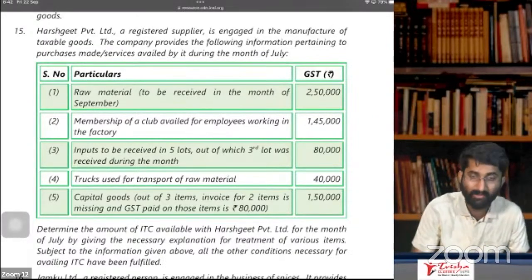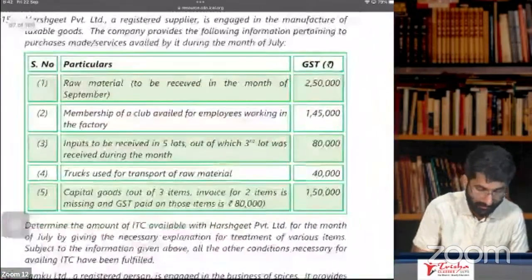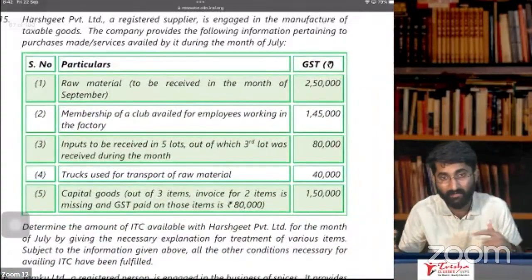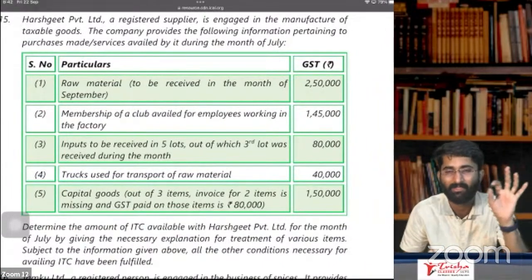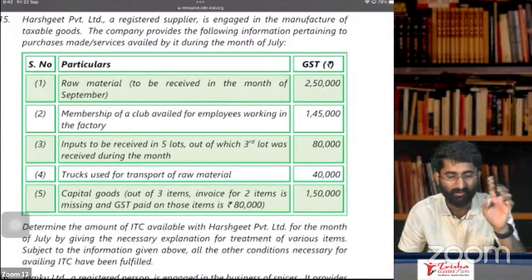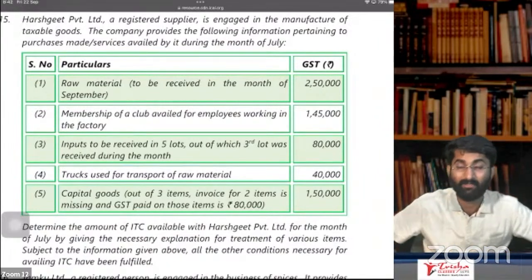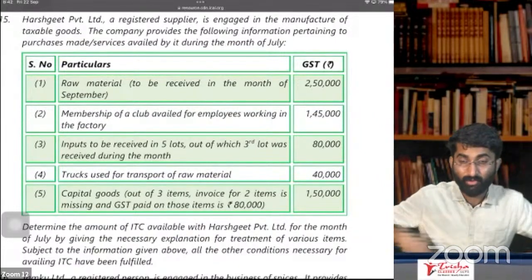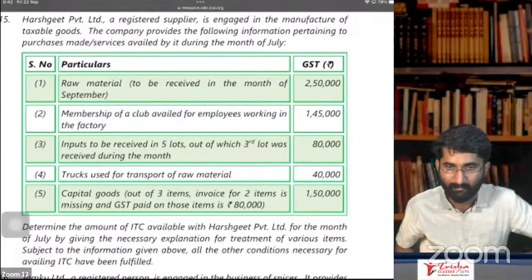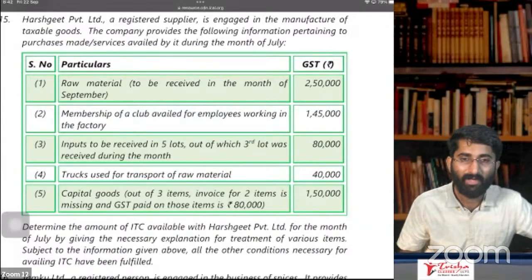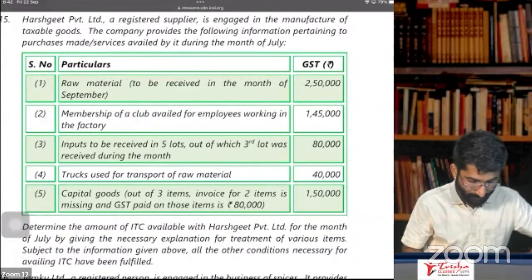Which date is this? This is July. See here, it is July here. And you are receiving the raw material in the month of September. Will you get ITC? No. As per section number 16, subsection 2, the condition says that you should have received the goods, only then you'll get the ITC. Otherwise, you don't get ITC. On 2,50,000, you don't get ITC. You'll get ITC in the month of September.